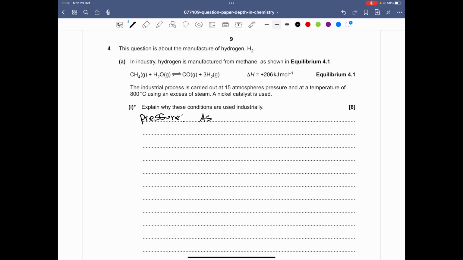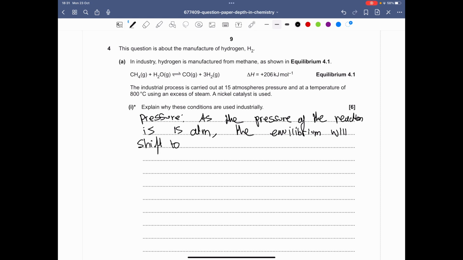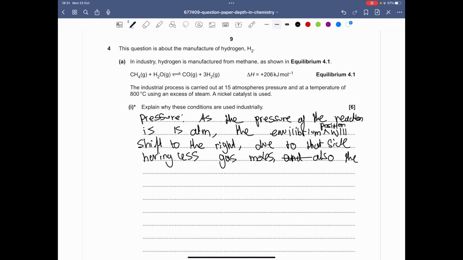So pressure, as the pressure of the reaction is 15 atmospheres, ATM, the equilibrium position will shift to the right due to that side having less gas moles and also the pressure is low.